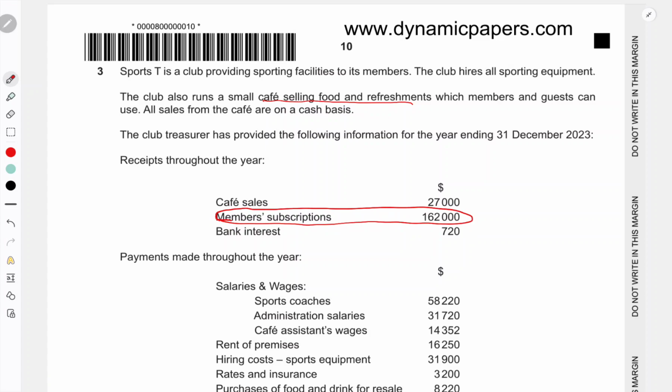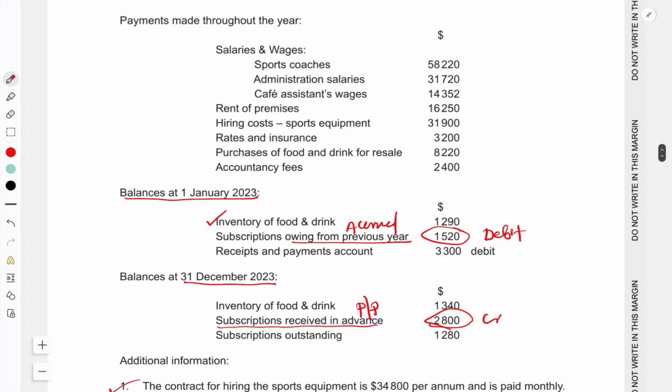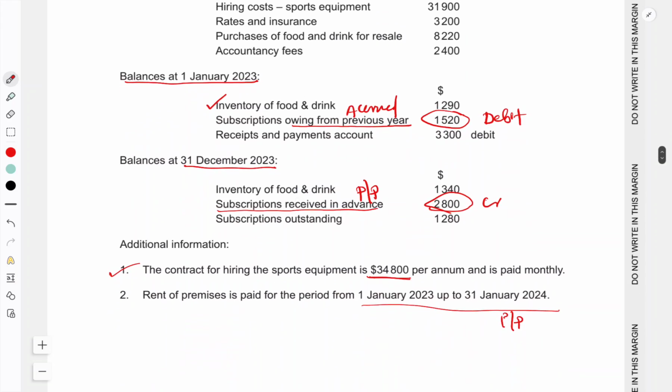So this much money we received during the year. I think almost all items we took are related to the subscription. One more item is there at the last, subscription outstanding. This is the current year, meaning closing balance. At year end, we have a subscription outstanding in the current year, that is accrued subscription.